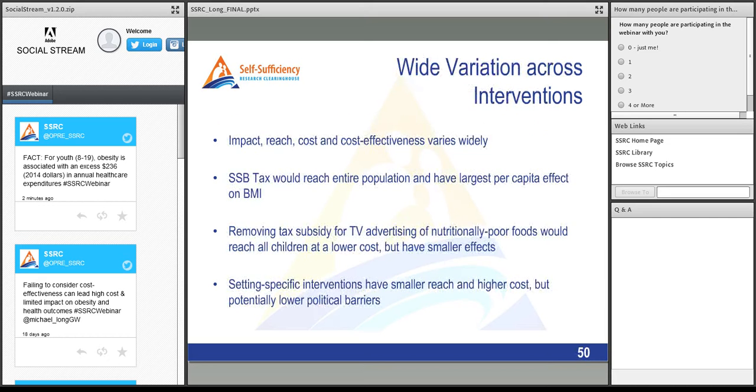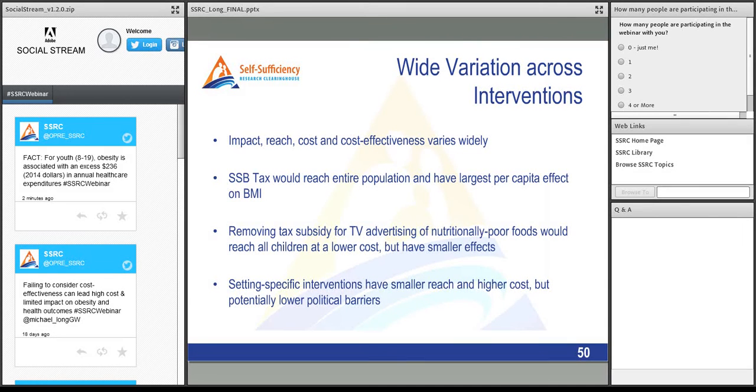Across all the interventions, we see wide variation in the impact, the reach, the cost, and the cost effectiveness. And we're only looking at 4 interventions here. The SSB tax would reach the entire population and have the largest per capita effect on BMI. Removing the tax subsidy for TV advertising would reach all children at a lower cost but have smaller effects.